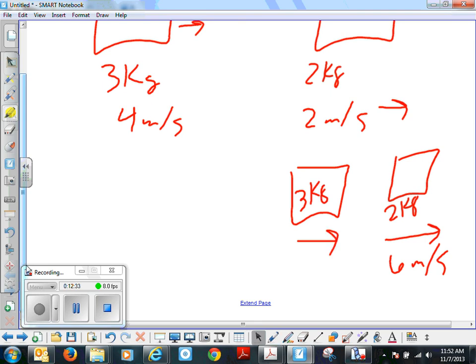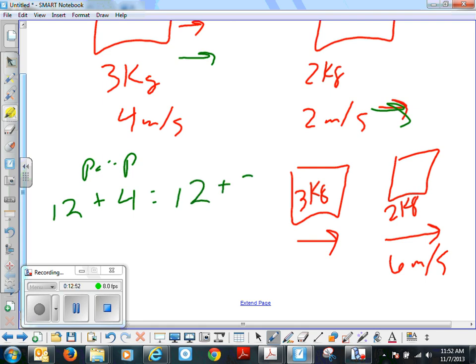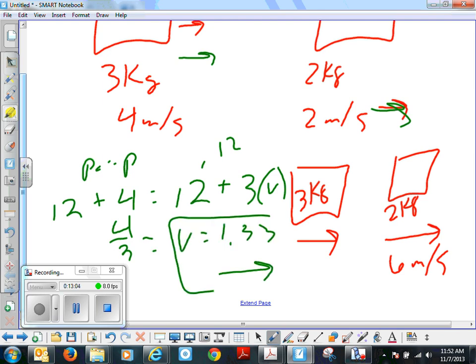Okay, so if you look at, P sub naught equals P, initially we have 12 plus 4, and they're both in the same direction, so we just add those. And then we have, in the end, 12 plus 3 times a velocity. Well, I think you can see what it's going to be now, right? So minus 12 from both sides, 4 divided by 3, velocity is 1.33 in that direction. So this guy is going 1.33 meters per second in that direction. Do you agree with that?